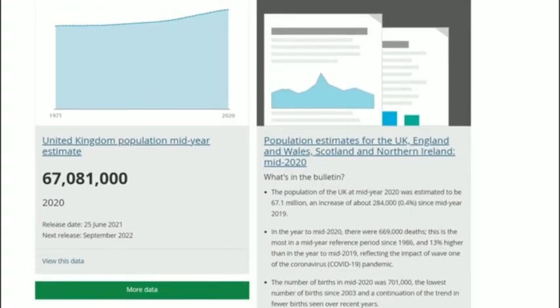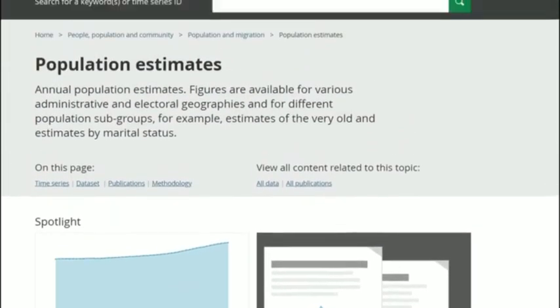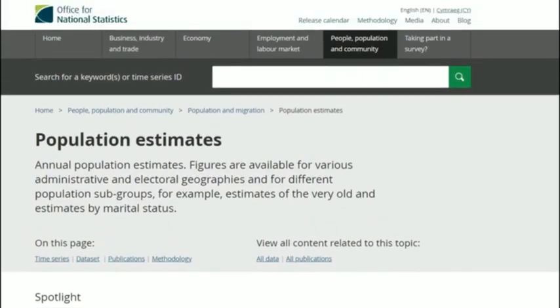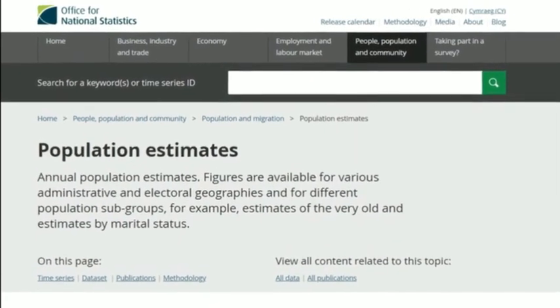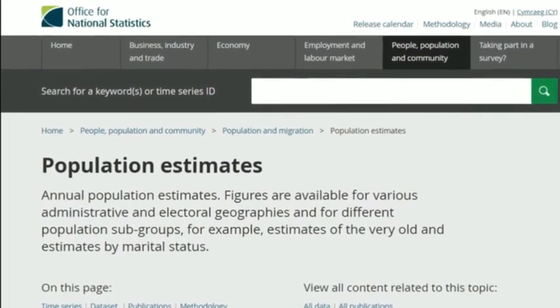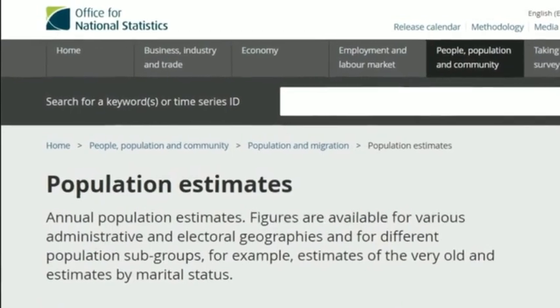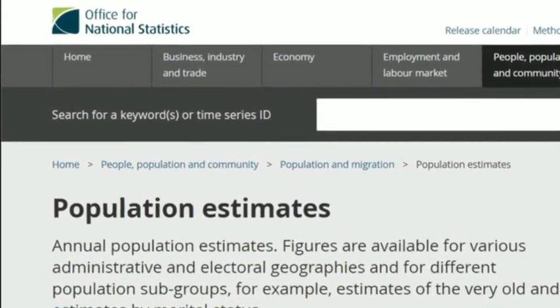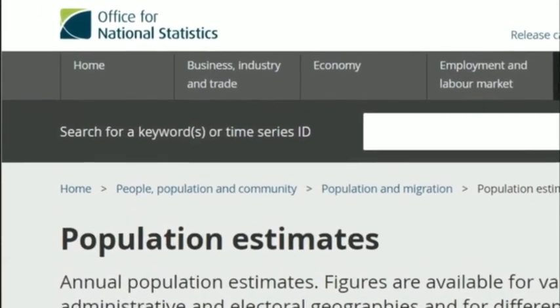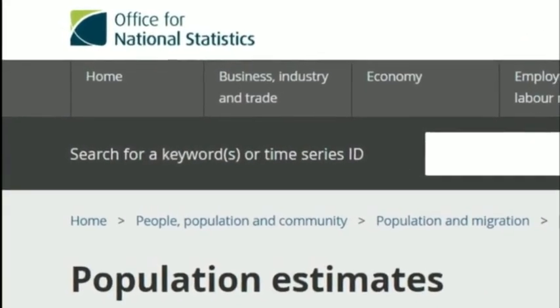Not just the work of scholars. Wherever you take information, you must show where you took it from. If I state the population of the UK is 67 million, I must acknowledge that I took this information from the Office of National Statistics. I did not count the population of the UK myself. It came from the Office of National Statistics. So I need to declare that I took this information from the Office of National Statistics. So all information that comes from outside of you, you need to declare the source.